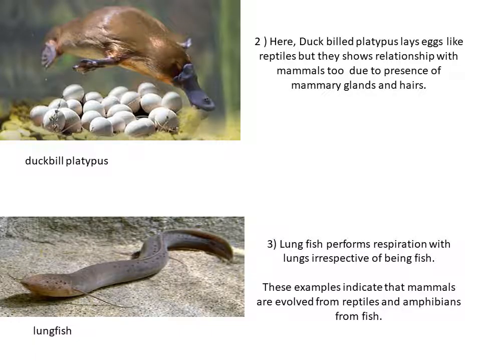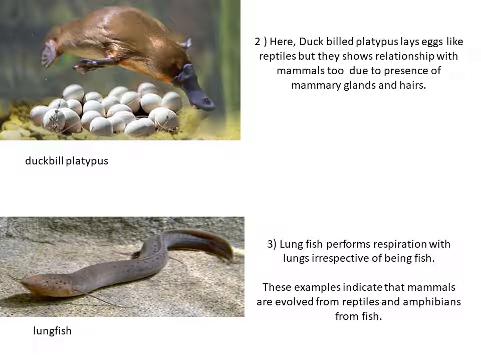Now, similarly, we can take a second example. You all can see here duckbill platypus. This animal lays eggs like reptiles, but they show relationship with mammals due to the presence of mammary glands and hairs. So, they are a connecting link between reptiles and whom? Mammals. Now, the third example is of lungfish.